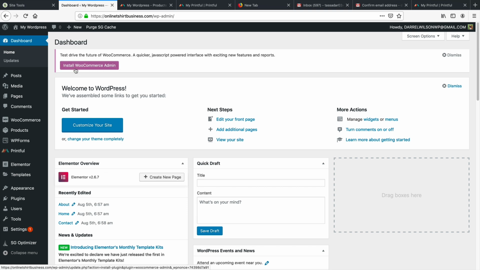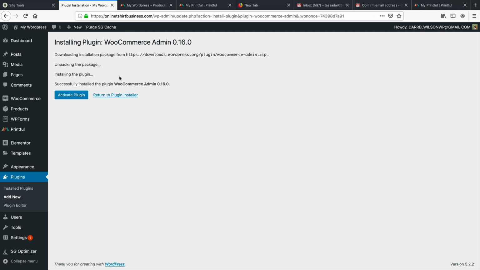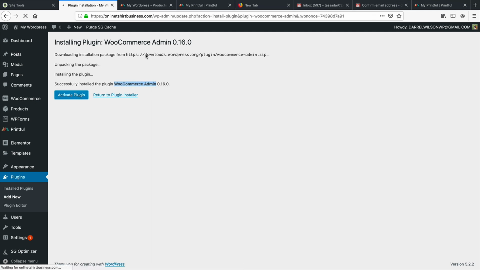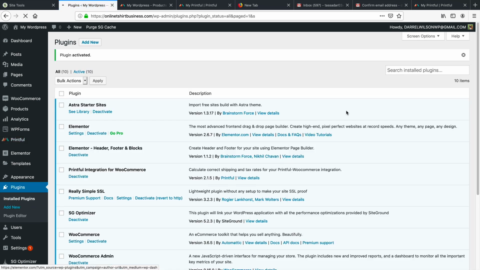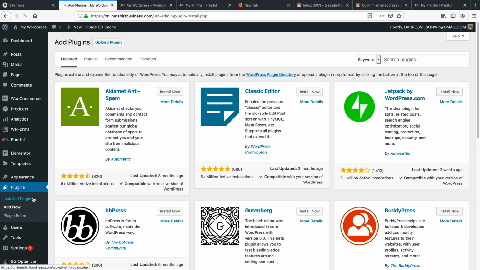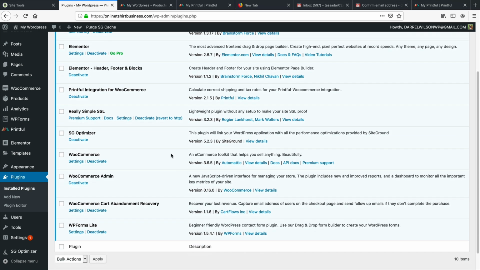Now right here, it says Install WooCommerce Admin. I want you to actually install this plugin right here. Once you start to sell, it makes a really nice interface where it'll show you your sales, it'll show everything. So the plugin's called WooCommerce Admin. If you didn't get that notice up there, remember you can always go to Plugins and go to Add New right here. And I believe it's called, is it WooCommerce Admin, WooCommerce Services? Let me double check this really quick. I believe it is WooCommerce Admin. So that's it right there.